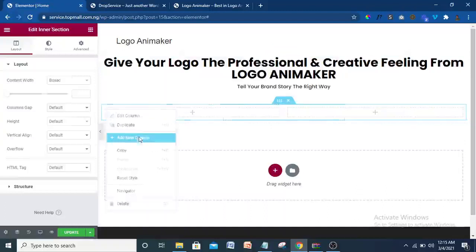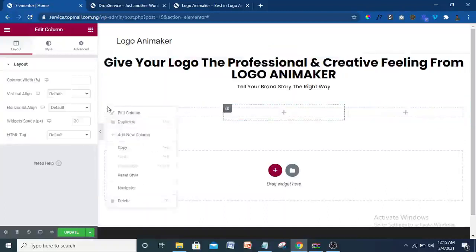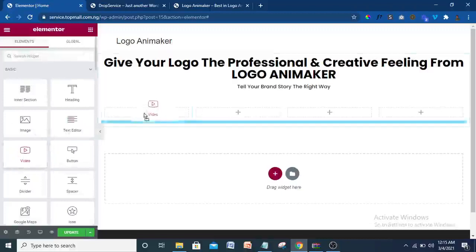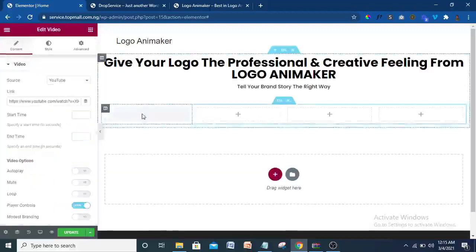I will add new, and also add new to make it 4. So what I'm going to do now is come to this navigation icon here and drag in the video element. So drag the video element inside of it.